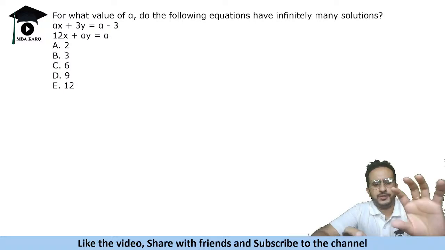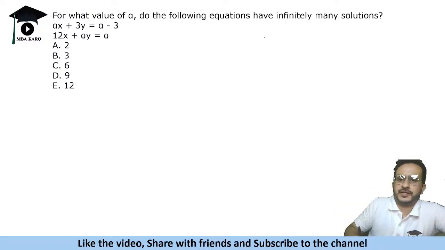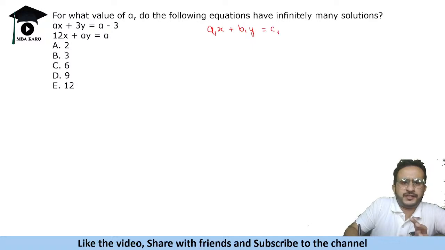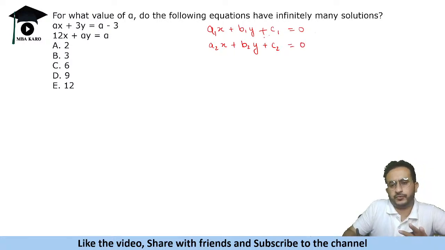Okay, so for this, let me explain how to do these kinds of questions, right? When you have linear equations in two variables, let us say you have an equation of this format: a1x plus b1y is equal to c1, and you can have c1 this side also, plus c1 equal to 0. In some places you will see such an equation too. So it does not matter whether the constant is on the left side or the right side, it will just be a plus/minus difference. Suppose these are two linear equations.